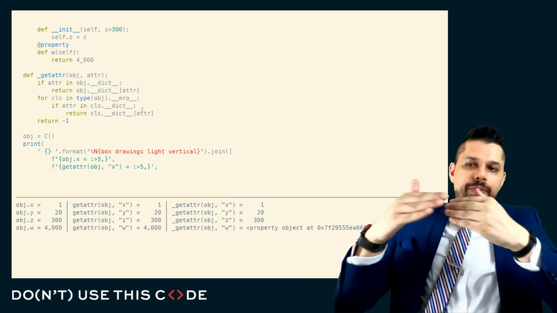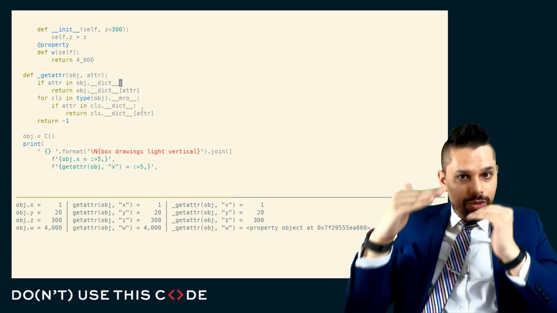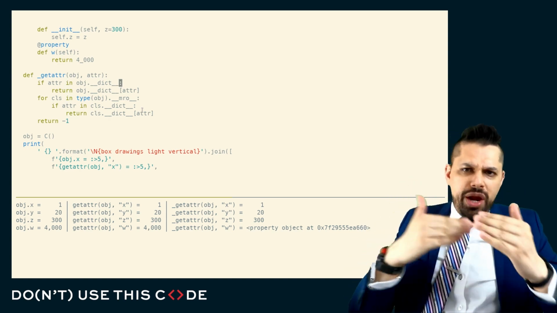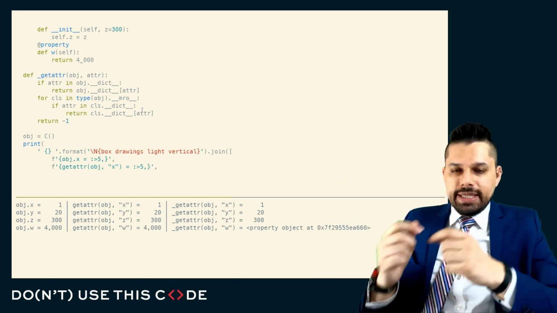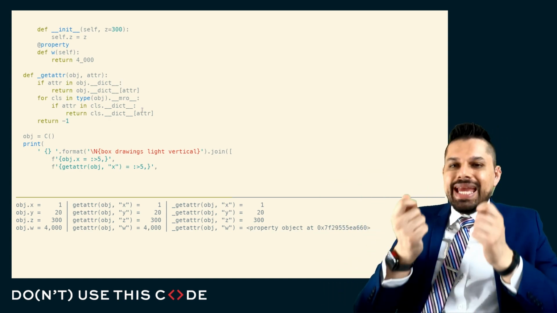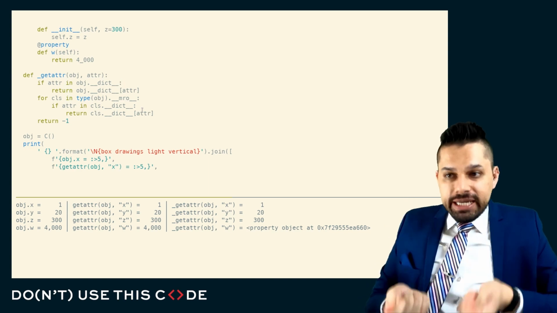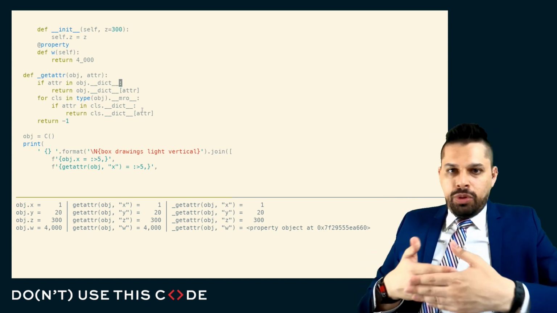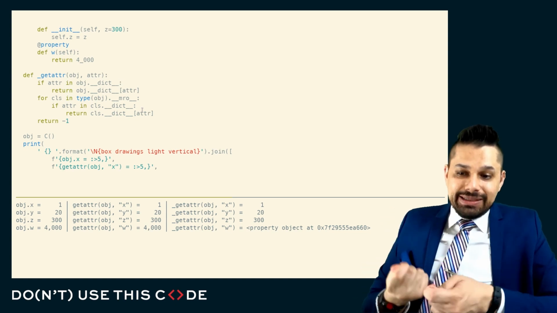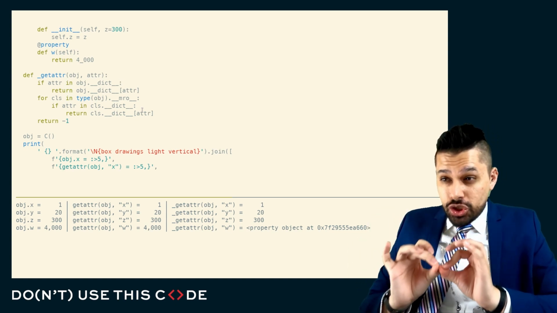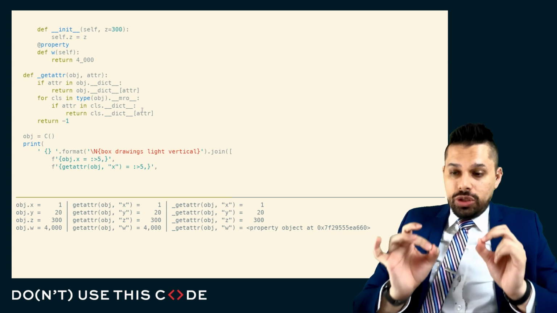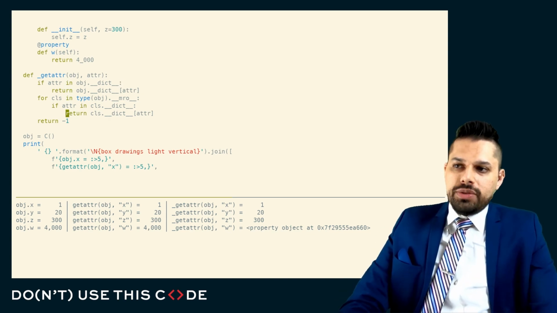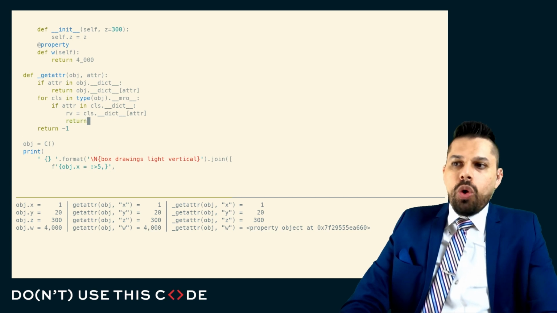Whenever you're looking up an attribute, you're basically following the MRO for the majority of your time to figure out where to find this if it's not in the instance state. But if you happen to find something in the MRO or in the classes that comprise the MRO, and the thing that you find looks a certain way, then you do a certain thing. In other words, one small consideration that we add is we take a look at what gets pulled out if we found this on the MRO.